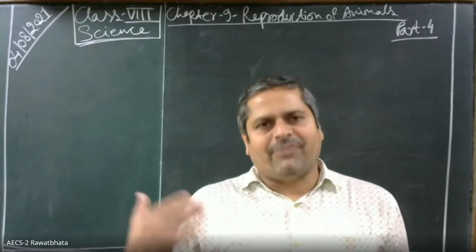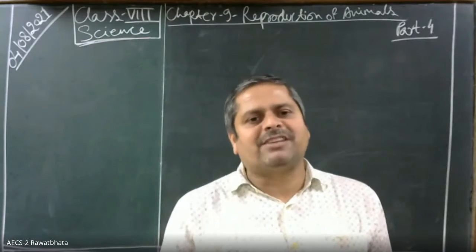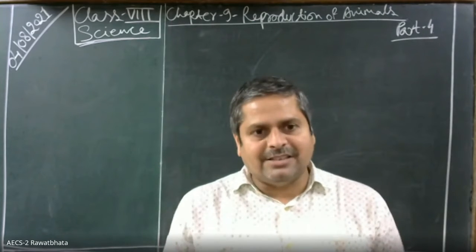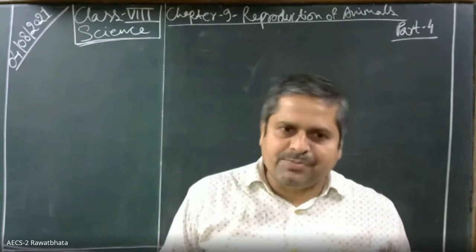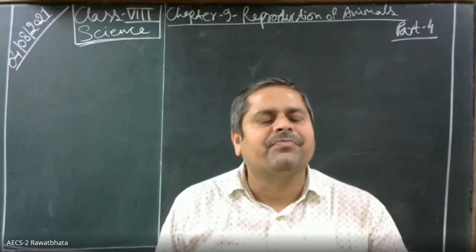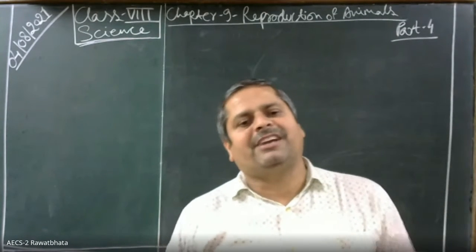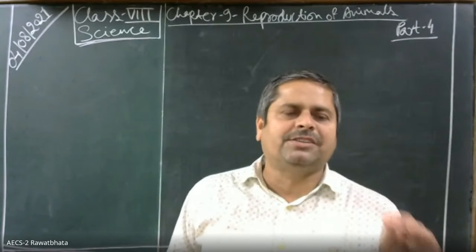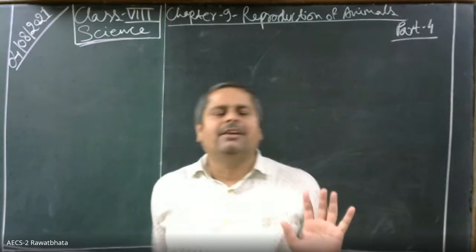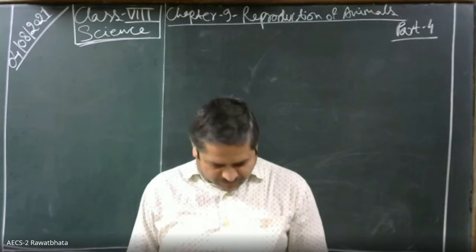The female frog lays hundreds of eggs in water, which float with a covering of jelly, and when sperms fuse with them, they form the fertilized egg, that is the zygote, and development takes place outside the female body. This is called external fertilization. Is it okay? Yes, sir.